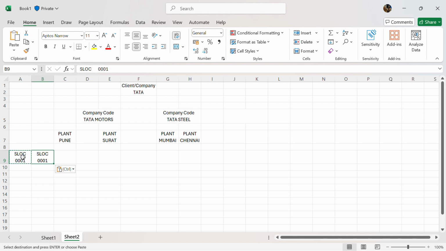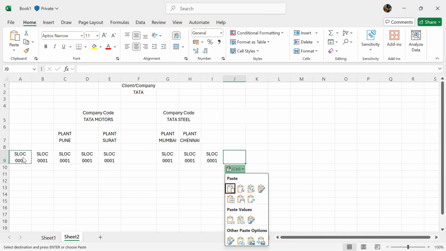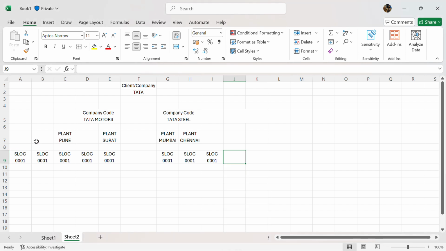Just copy this, paste, paste, paste, and here again, paste, paste, paste. Now let me take this here. So what I say is margin center.